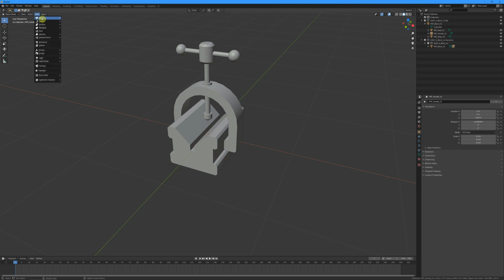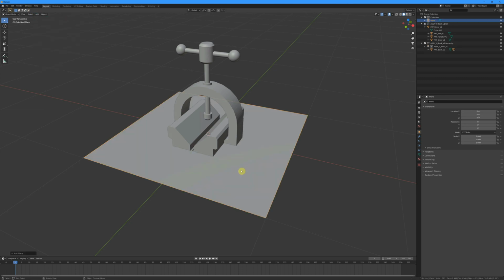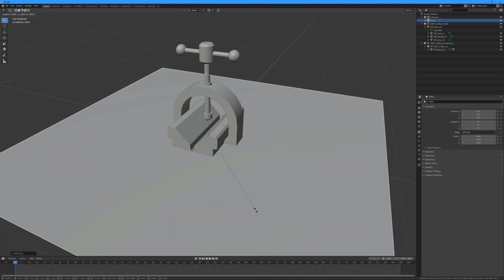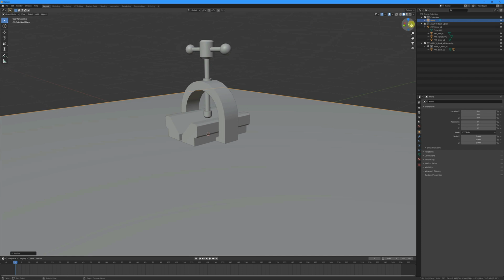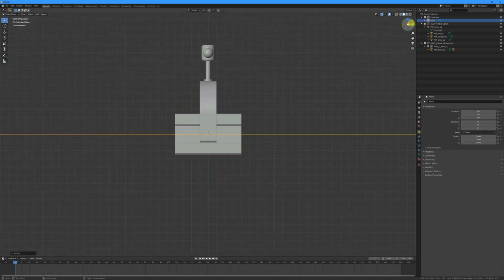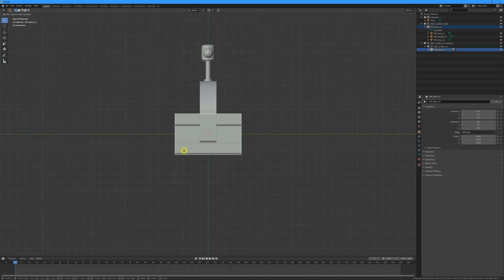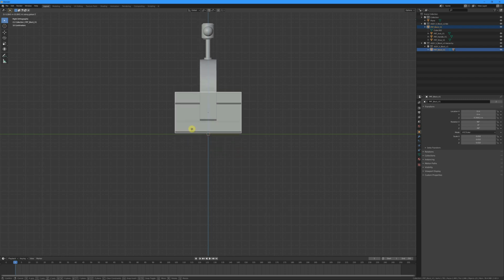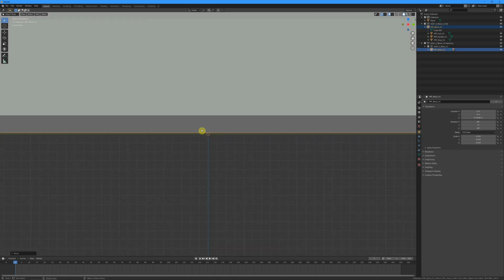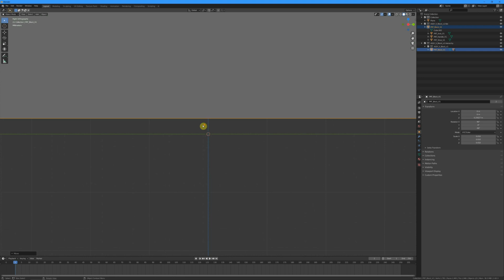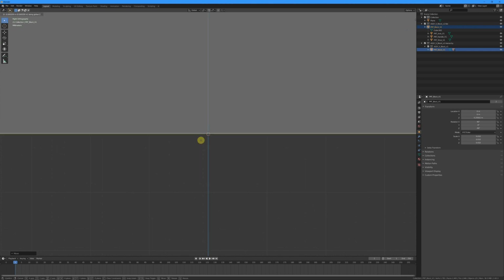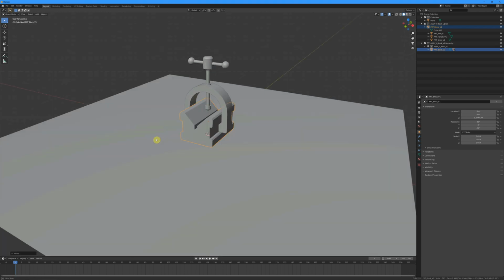Okay, we're going to add a ground plane for this to set on. So there's a plane, and if I then press S to scale that, I can scale it by eye, or if I just type in a number, I'll say 3 times bigger. We can scale it up, and I'm just going to use my view tool up on the top right, select my main block, press G, and then press Z to move up and down, and I can get that so that it's visually just in the right position. Now there are ways to get it to snap to the surface, but we're not going to look at that today. I'm just going to get it so it's just about touching.